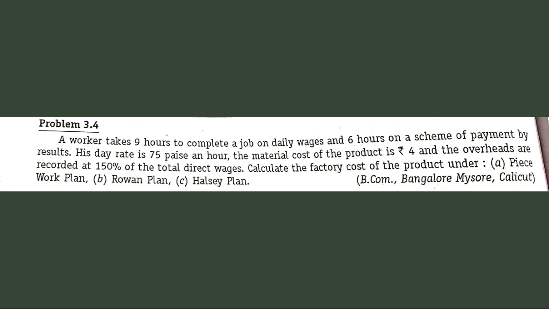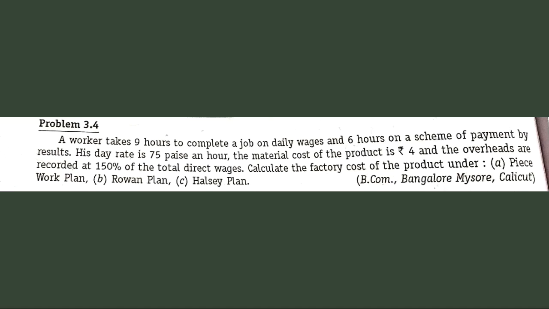I hope you remember the first unit of cost accounting, wherein we worked out the factory cost in the cost sheet. And there we have understood that the factory cost comprises of direct material cost, direct labor cost, as well as factory overheads. If there is direct expenses, that also should be added, and then factory overheads or factory expenses is added to it, which is the indirect cost, and all put together gives us the factory cost or the works cost. So this problem is a combination of unit 1 with labor cost.